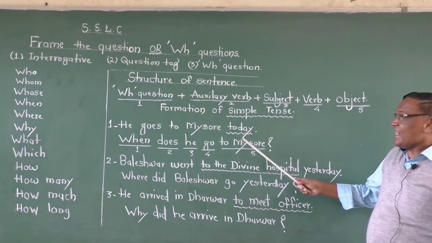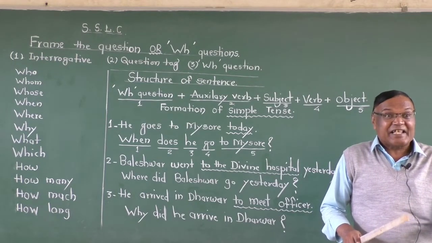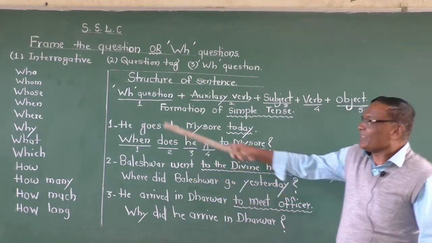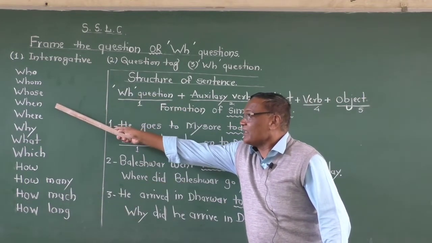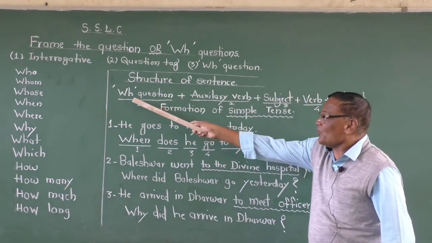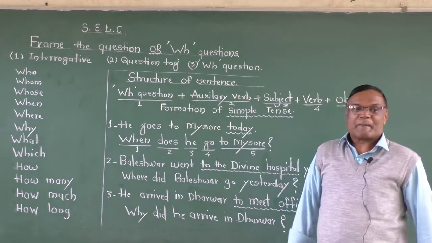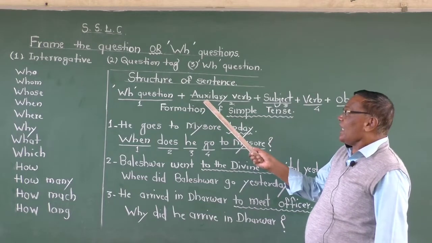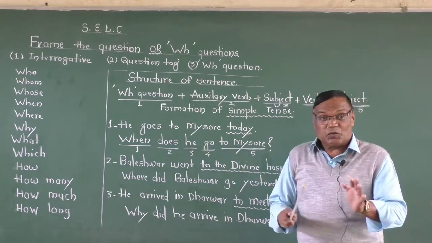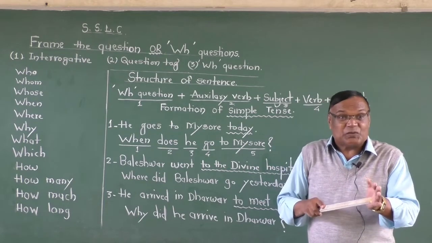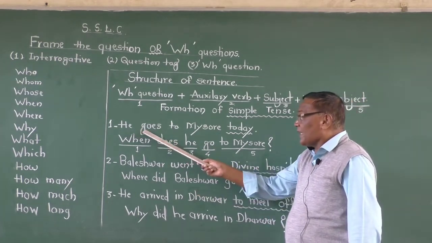And when the time is there, look here, time is there, then you use "when." Do you see that? You bring the WH question first, that is the first, "when." Then what do you bring here? Auxiliary verb. Now, the auxiliary verb, you give to the sentence, look at the verb.